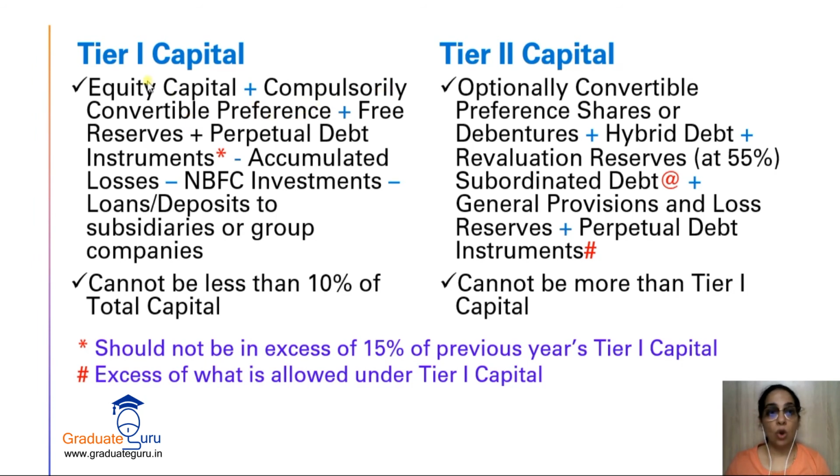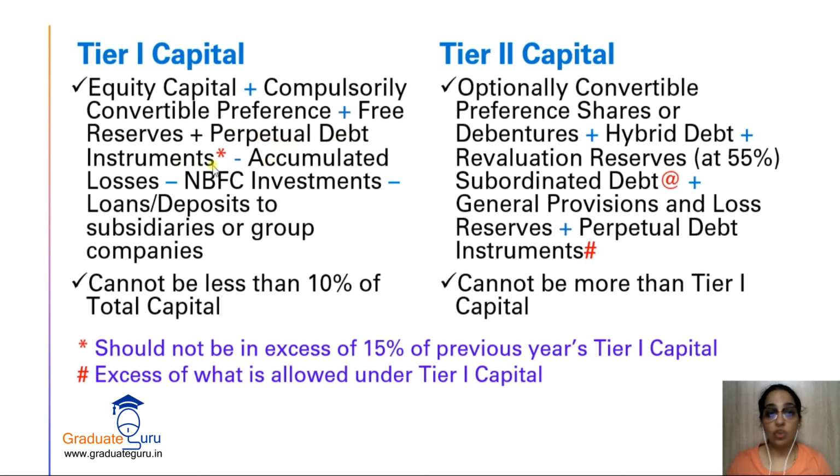Okay, so equity capital तो पूरा ही आ जाएगा और preference हम कौन सा लेंगे, only that which is compulsorily convertible. जहां पर non convertible है या optionally convertible है वो tier 1 में नहीं आएगा. Plus free reserves, that is your normal reserves but which are free for distribution as dividend.